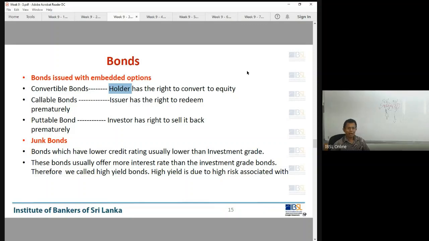But if you have a callable option in this particular instrument, you can call it. Why should I pay at 10% for another 3 years? Why do I want to pay for 3 years? So I should continue paying coupon interest after 2 years? I will issue a fresh debenture at 6%, a 4% gain.